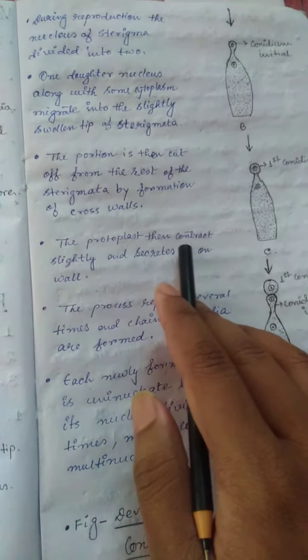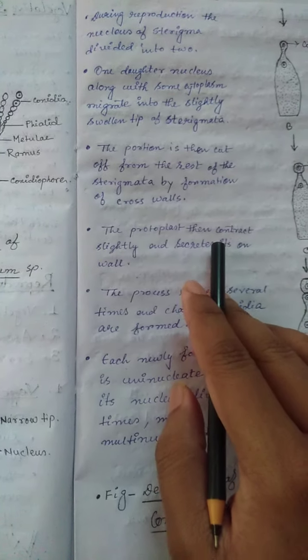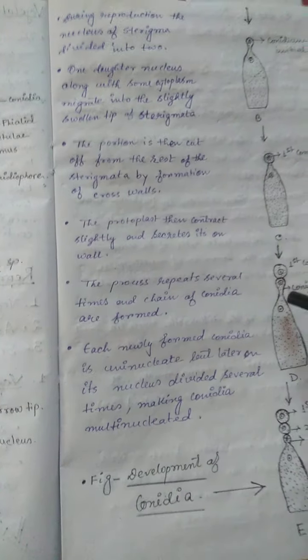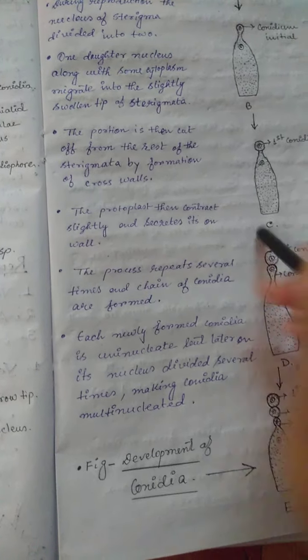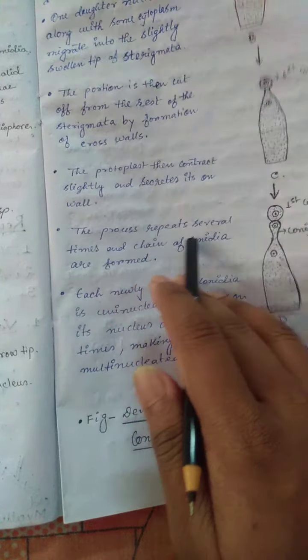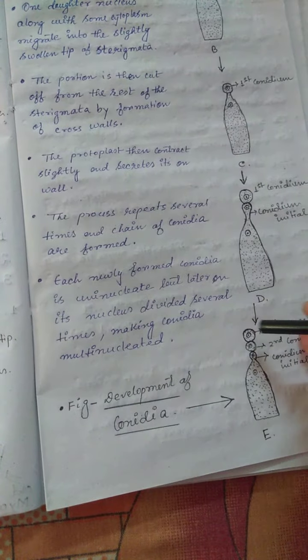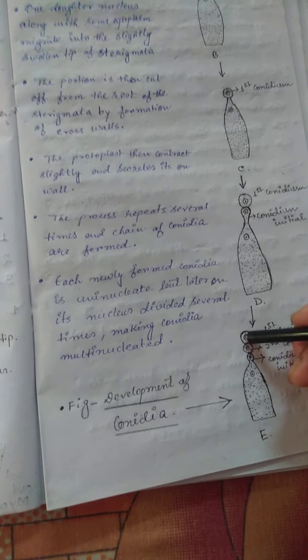The protoplast then contracts slightly and secretes its wall. The process repeats several times and a chain of conidia is formed. This is the chain of conidia.